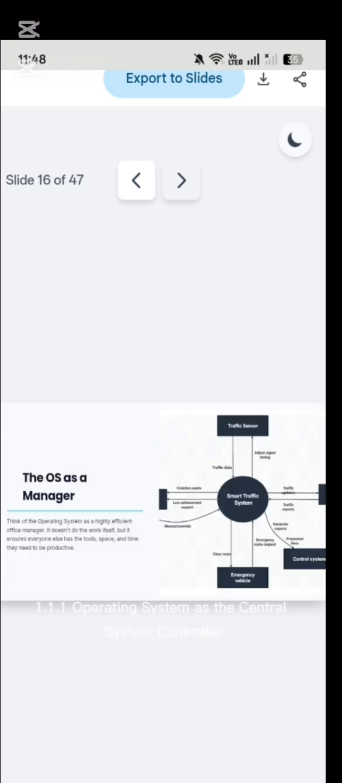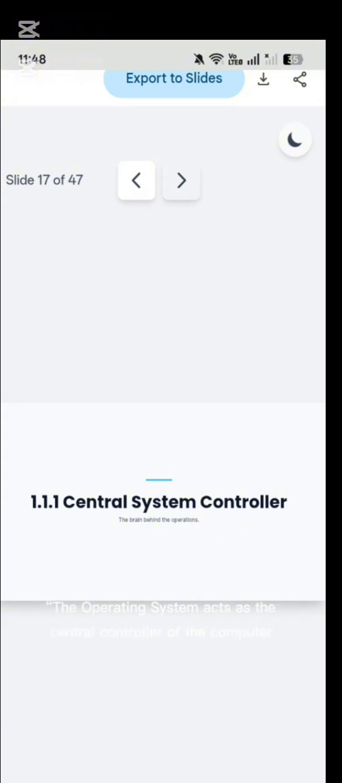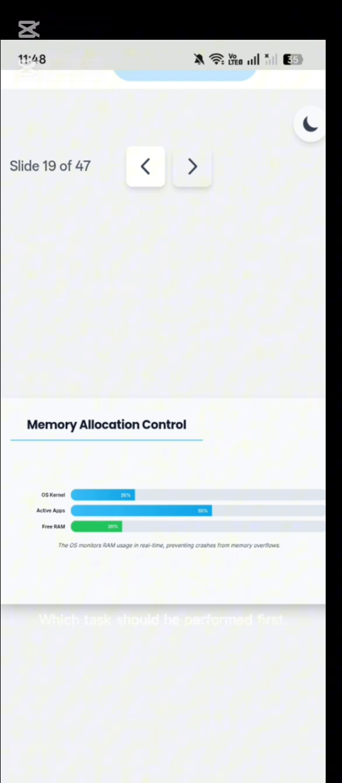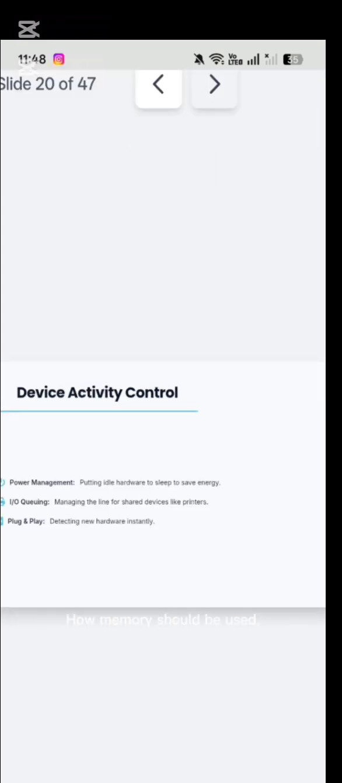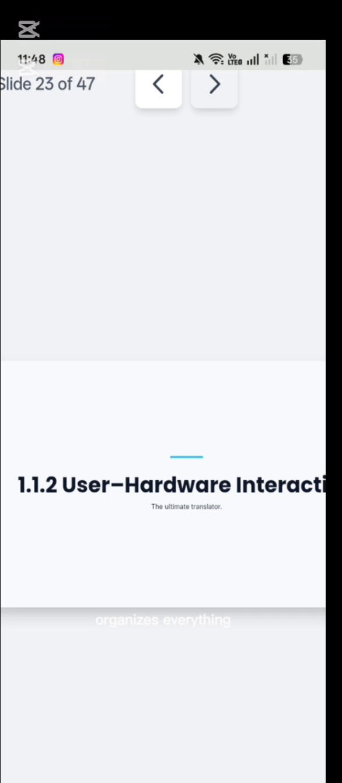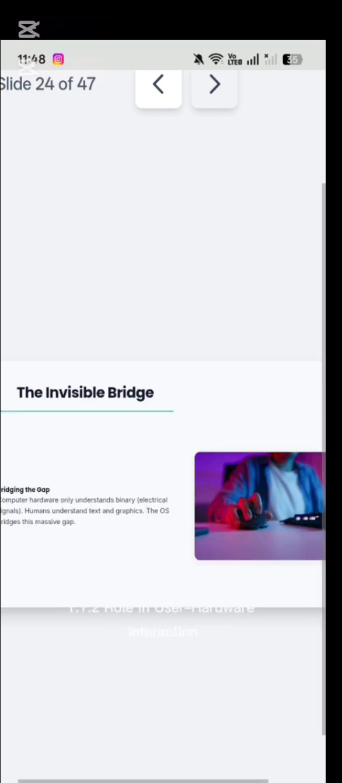1.1.1 Operating System as the central system controller. The operating system acts as the central controller of the computer. It decides which task should be performed first, how memory should be used, and which devices should remain active. You can think of the OS like a traffic controller that organizes everything to keep the computer running smoothly.